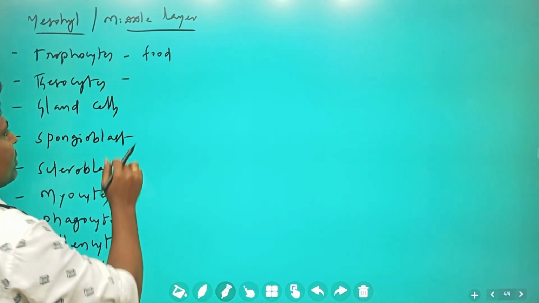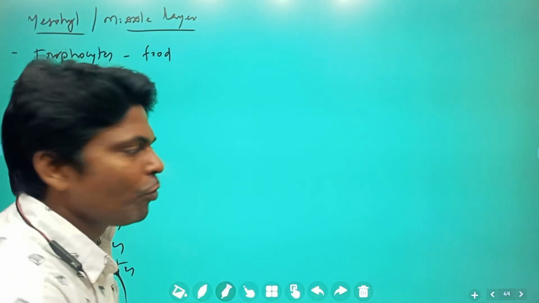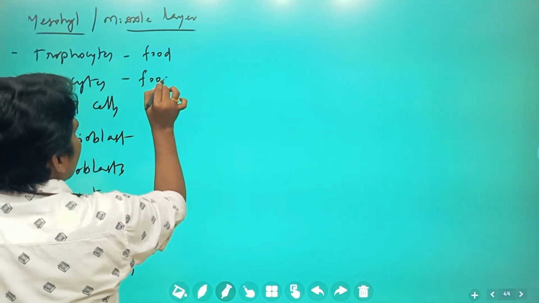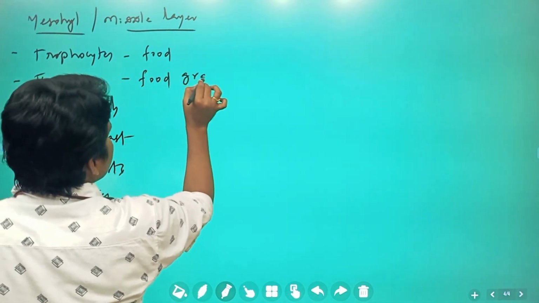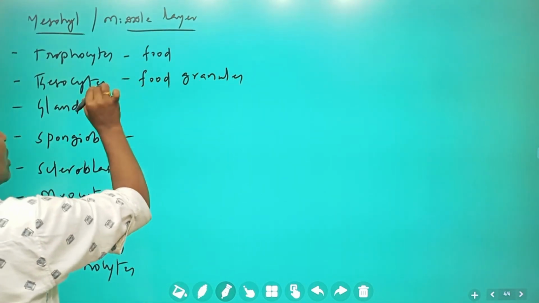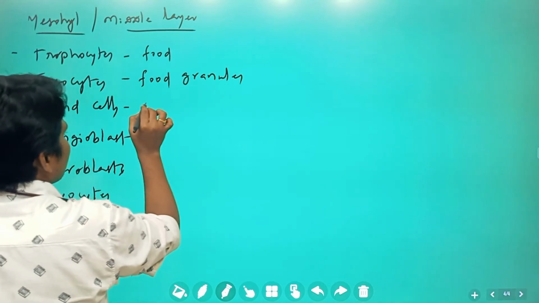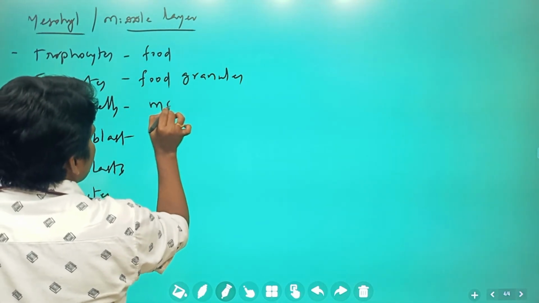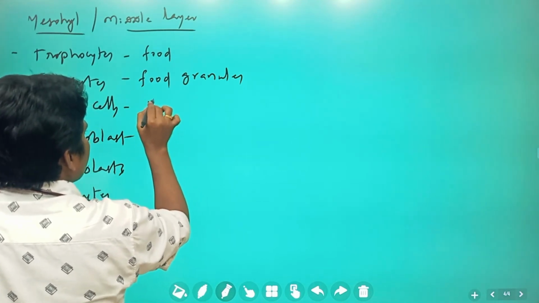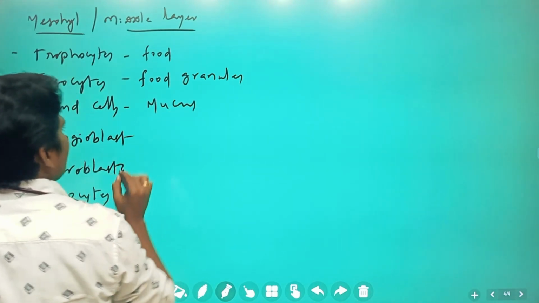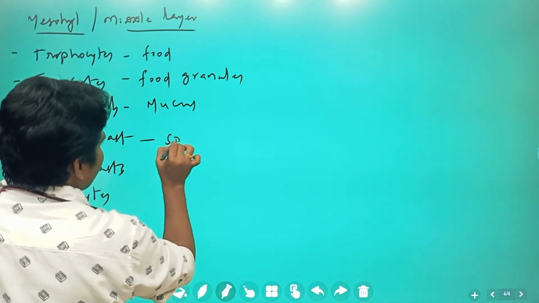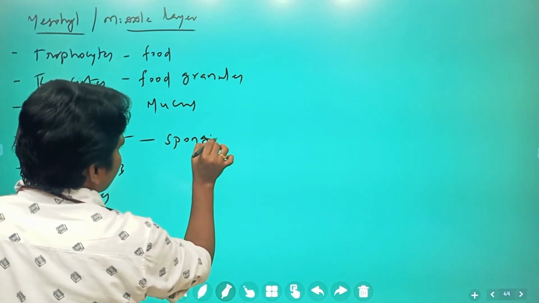These trophocytes are responsible for providing the food material. Next, thesocytes are food storage granules. These are providing the food, these are storing the food. Next, gland cells produce mucus, a slimy substance. Next, spongioblasts are responsible for the secretion of spongin fibers.